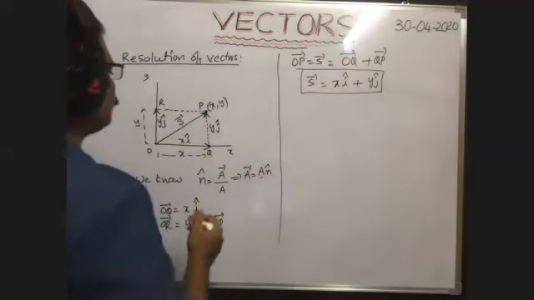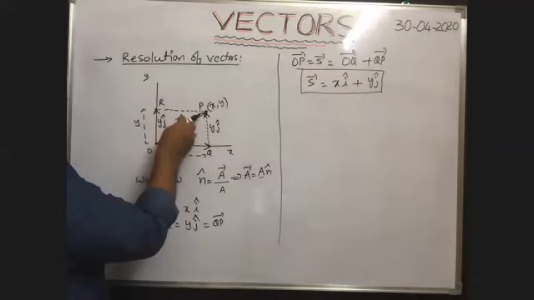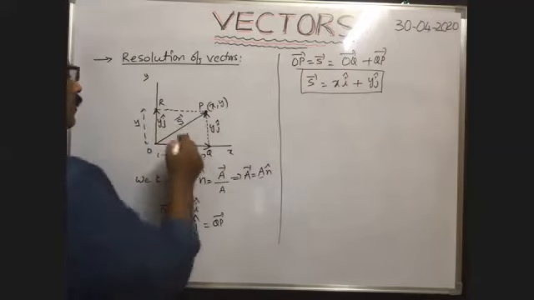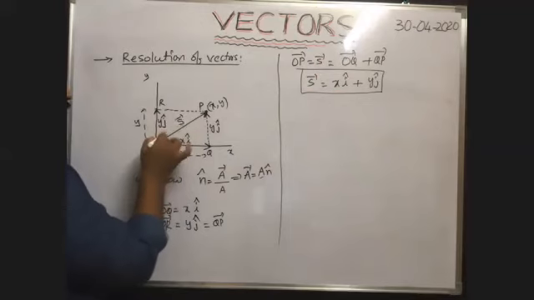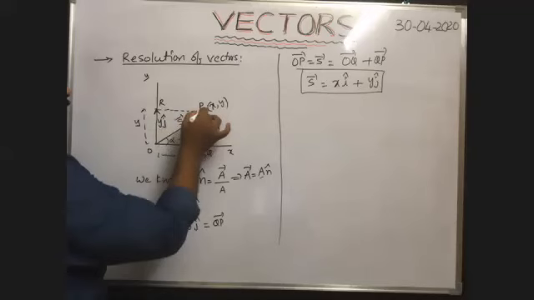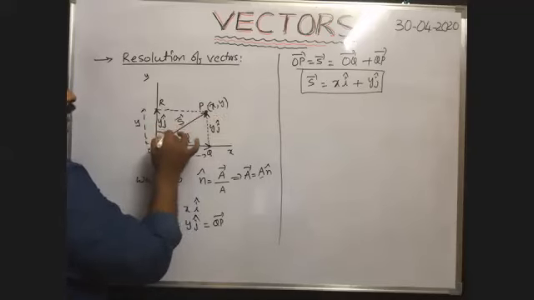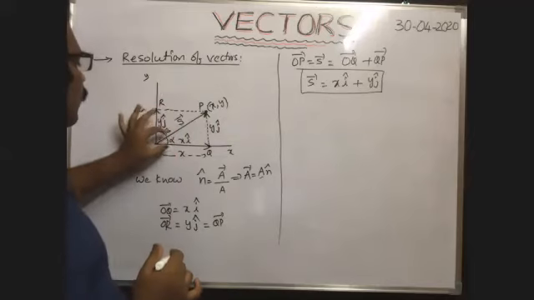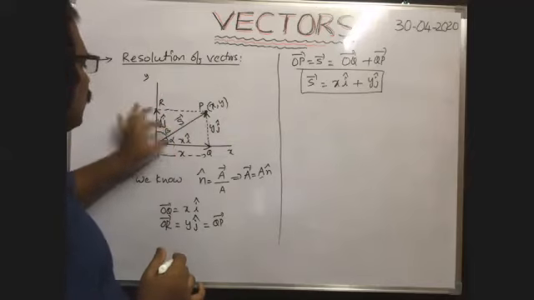Then what is the component of this displacement vector along the x-axis? Suppose the angle made by this vector with the positive x-axis is say alpha. The angle made by this vector with the positive y-axis is say beta. Then from the diagram, here sin alpha you take, sorry, cos alpha you take.